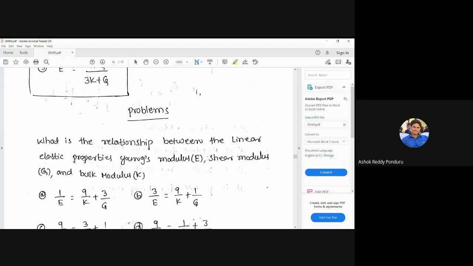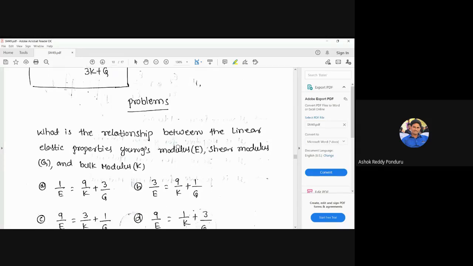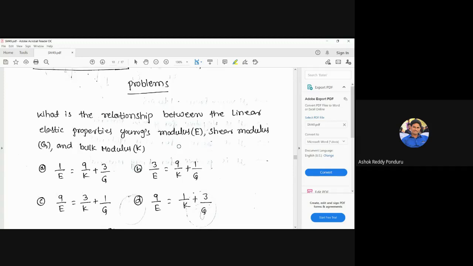Yes, let us look at one previous GATE question. What is the relationship between the linear elastic properties Young's modulus, shear modulus and bulk modulus? Option A, B, C, and D, four options are there. To solve this, first we look at which relation we can use.